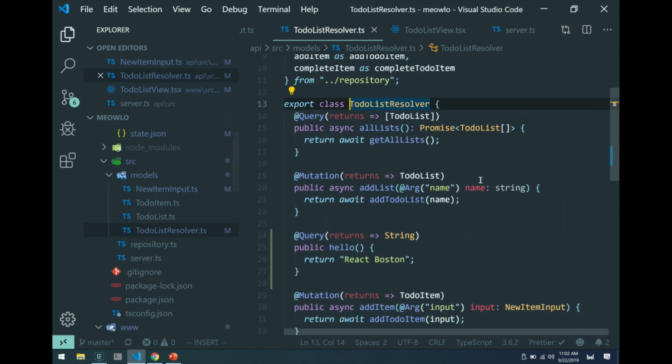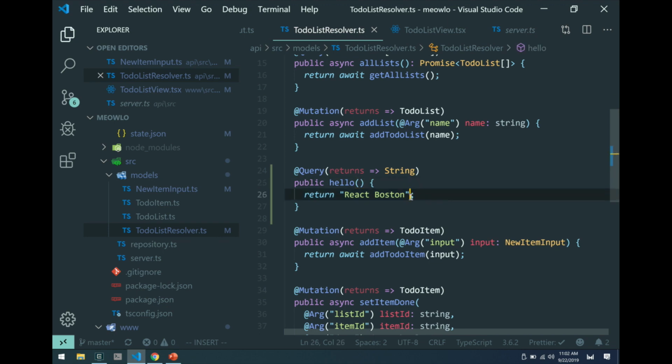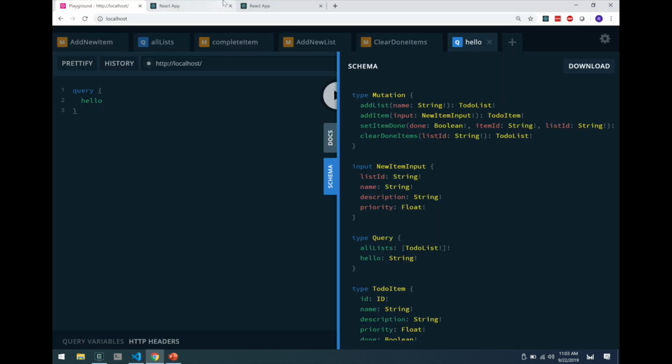But let's say that we wanted to have hello return a string, and it'll just take name. I think you all could write this code yourselves, right? Do I really need to do this? Maybe we want to yell it out. Name colon string. Do I need the @Arg? What do we think is going to happen if we just run this? I don't know. Let's try it out. I think so too, but I just want to see what happens.